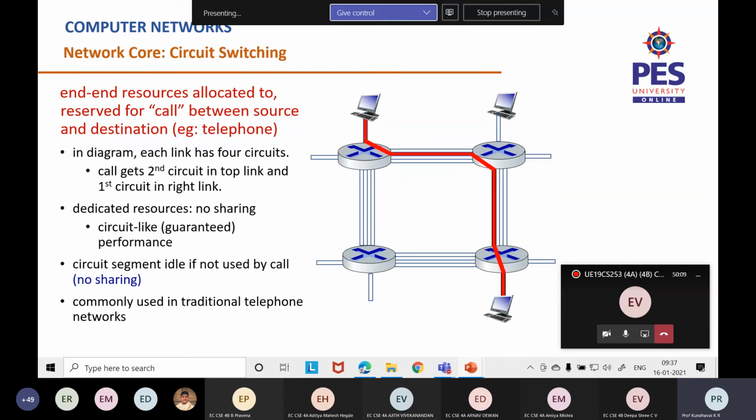Now you should understand what a circuit is, right? Here, each and every link has 4 circuits. Among the top link and the right link, 1 circuit is used. The second and the first circuits are used. So this is how this network was called a circuit switching network.